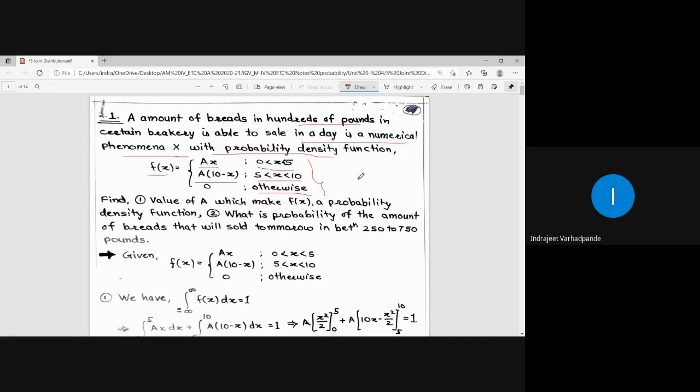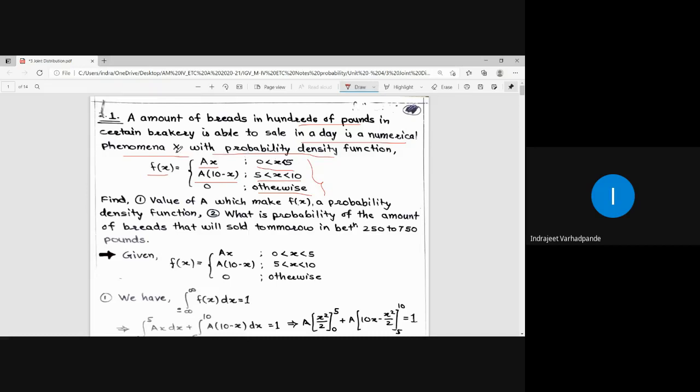Now can you identify what kind of random variable this is? Can anybody identify what kind of random variable it is? Continuous. It is a continuous random variable. Why is it a continuous random variable? Because it is given in intervals. Yeah, that is the point I have told you for identification: when it is given in interval and splitted form, then maximum it will be a continuous random variable.